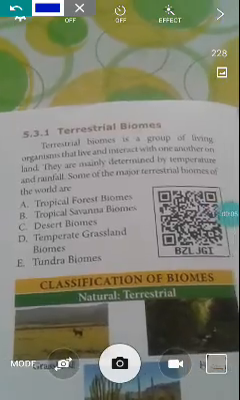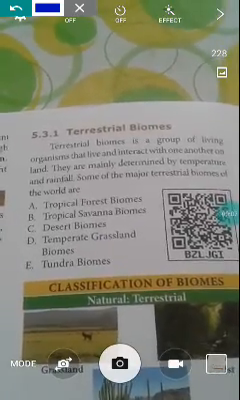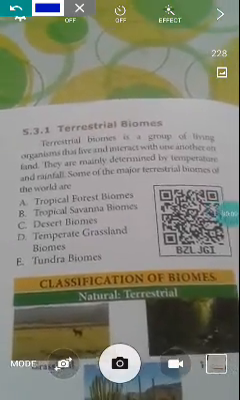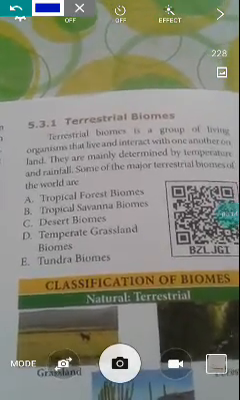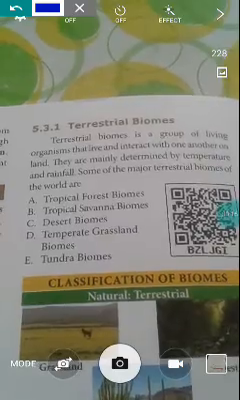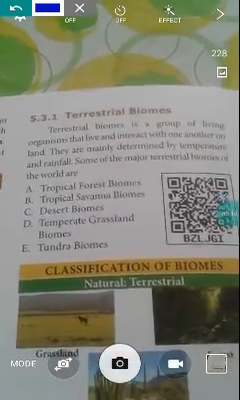Good morning, students. Yesterday we taught some topics from the terrestrial biome, up to completing the desert biomes. Today we want to start the temperate grassland biomes and tundra biomes.